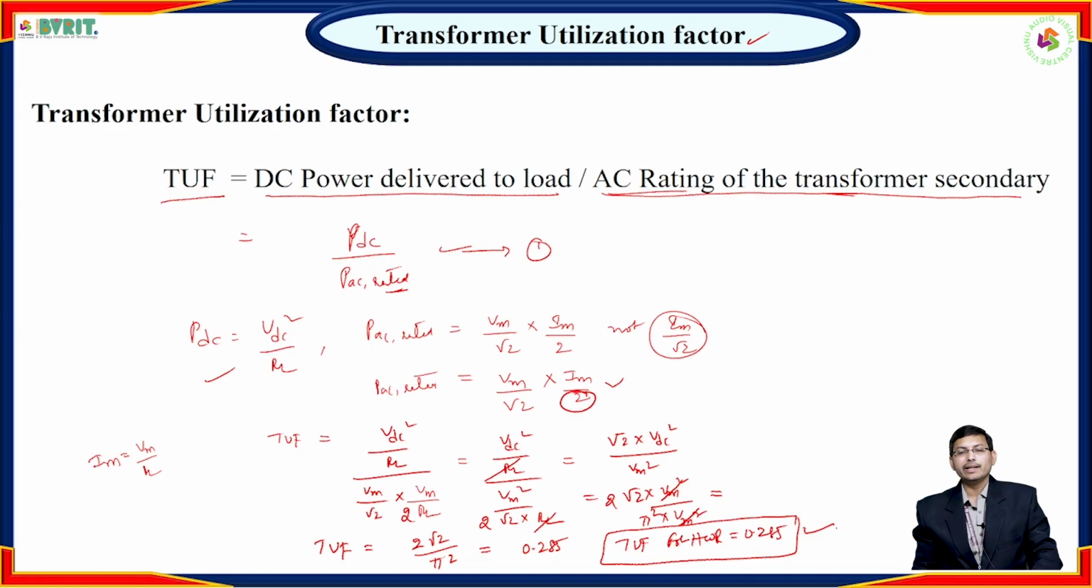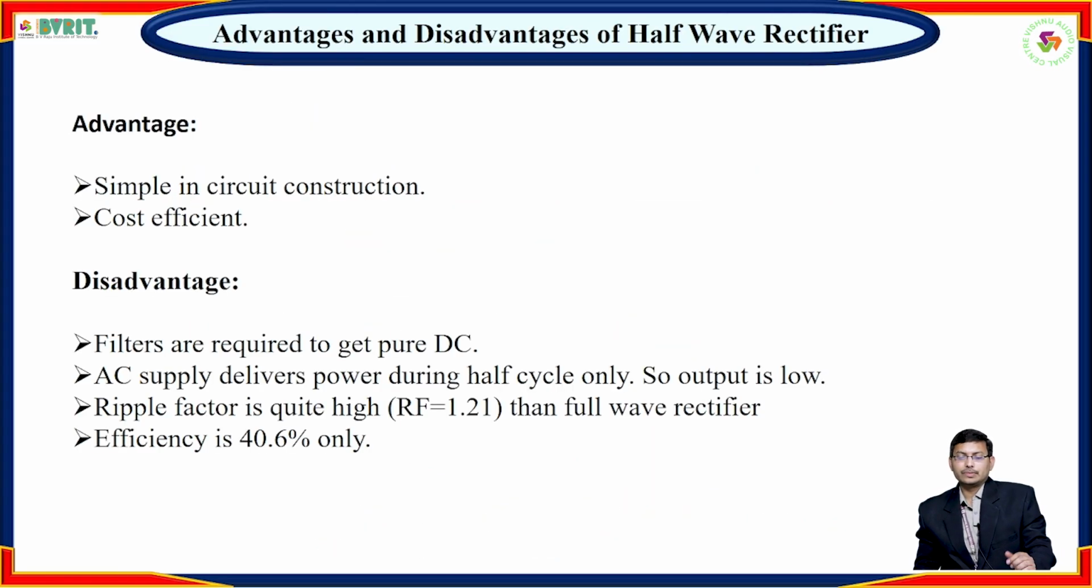So in this way we can calculate all parameters of the half-wave rectifier. This is nothing but the analysis of the half-wave rectifier. In the next class, we'll discuss full-wave rectifier operation as well as how to analyze the full-wave rectifier in terms of average value, RMS value, efficiency, ripple factor, form factor, peak factor, as well as transformer utilization. Last one, that is advantages and disadvantages of the half-wave rectifier.